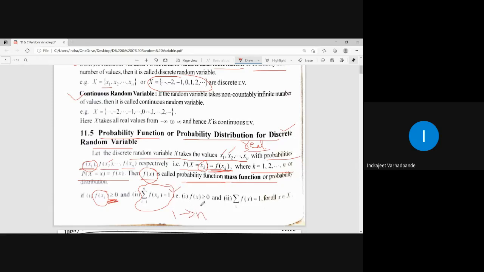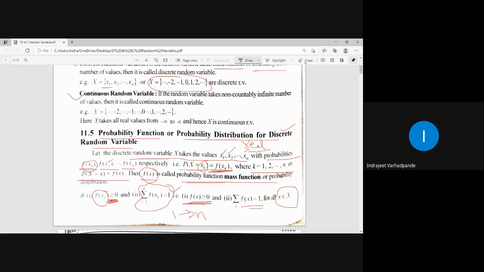So यहाँ पर क्या याद रखना है? f of x, whatever are the corresponding probabilities for the random variable, should always be positive, and their summation should be equal to 1 for all x belonging to capital X. Now what is this capital X? Capital X is nothing but the random variable whatever we have defined, and x1, x2, x3, x4 up to xn are the corresponding values for that particular capital X.